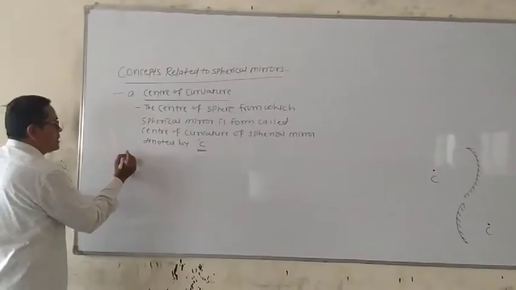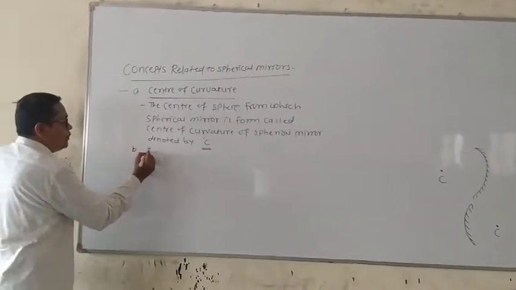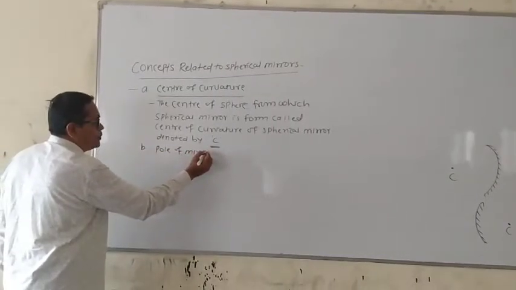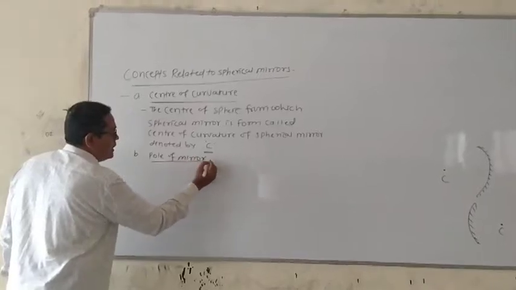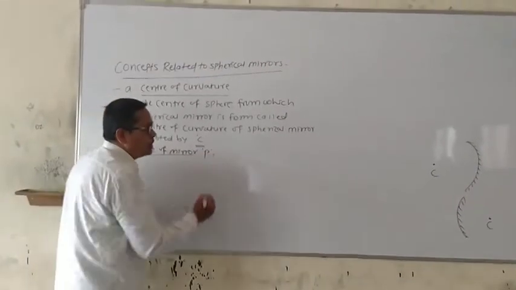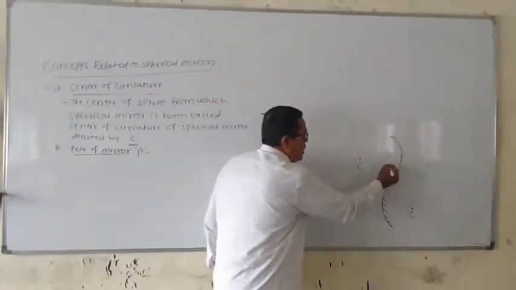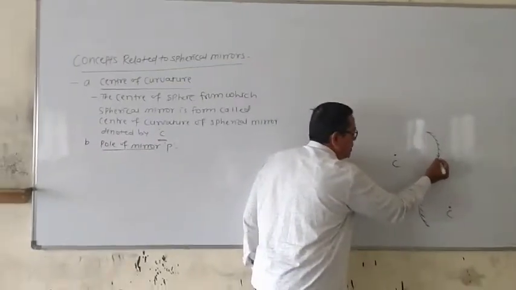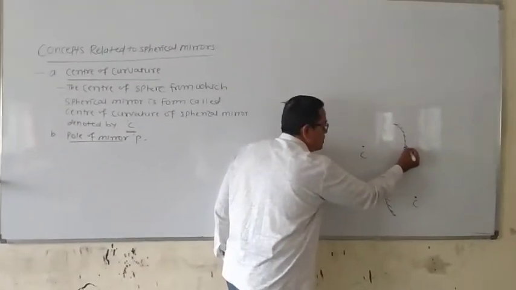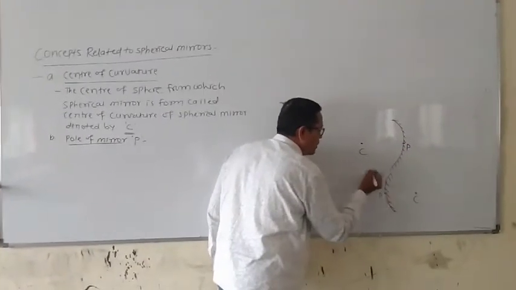Then the second concept is the pole of the mirror. It is denoted by a small p. What is the meaning of pole? The center of a spherical mirror, which is on the mirror, is called the pole of the mirror.